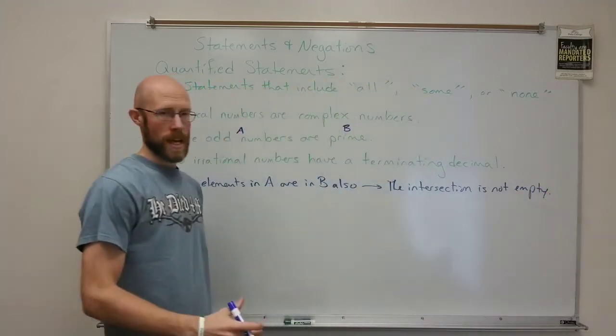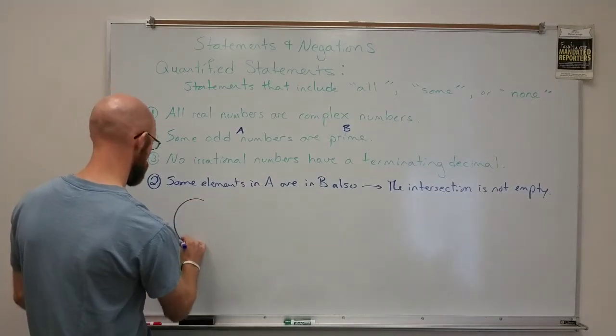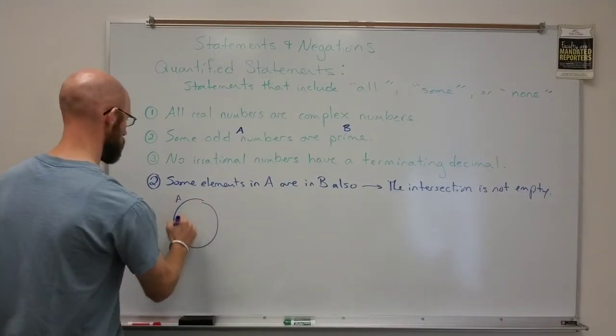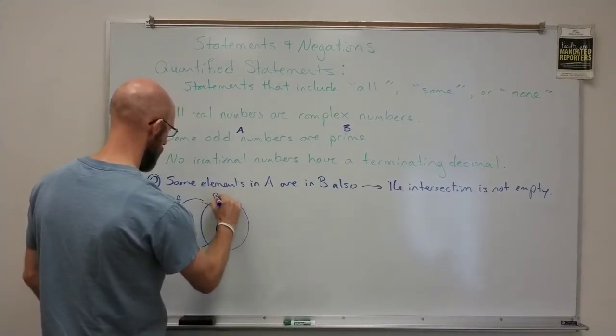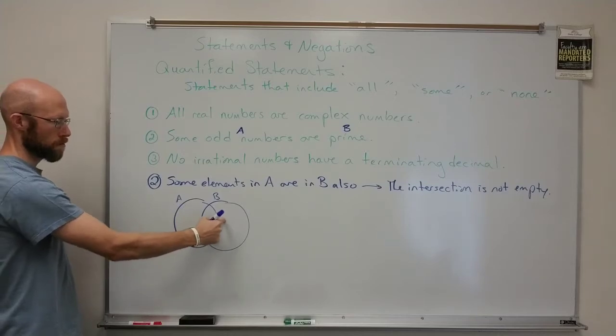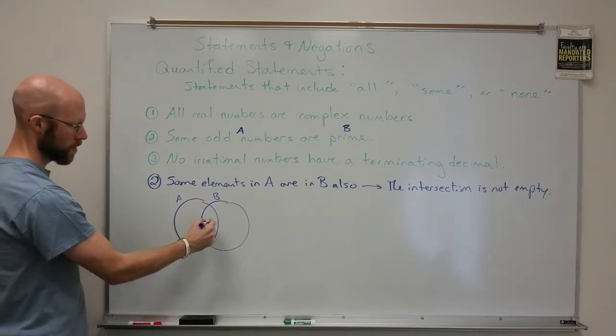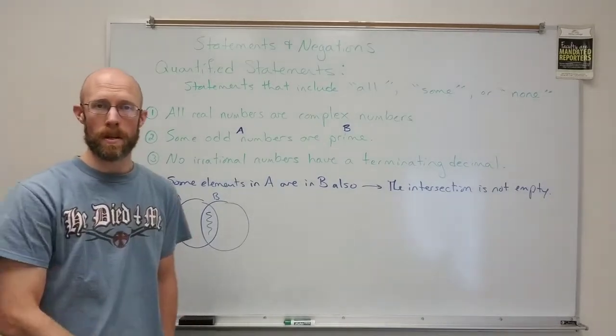Okay, that means they have an intersection. And so the two sets, we'll call this one A and then B. There's got to be some overlap, right? Some of the elements of A also happen to be in B. All right, so they're in that shaded region there in the middle. Okay.